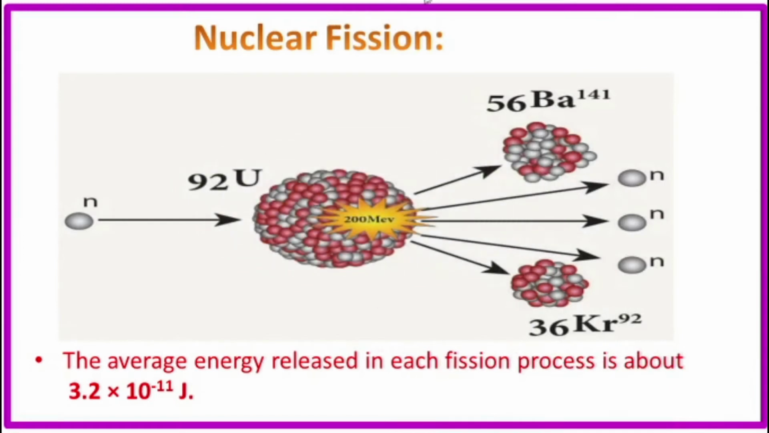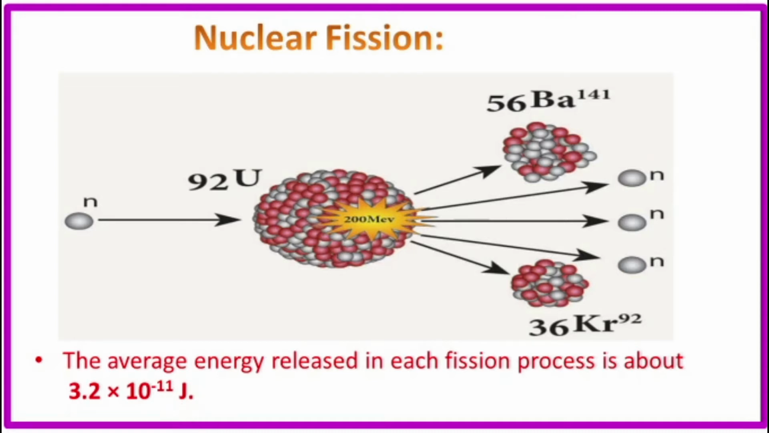See the diagram. Uranium-92 bombarded with a neutron splits into two lighter nuclei, barium-56 141 and krypton-36 92, with 3 neutrons and a large amount of energy, 200 million electron volts (MeV). The average energy released in each fission process is about 3.2 × 10^-11 joules.